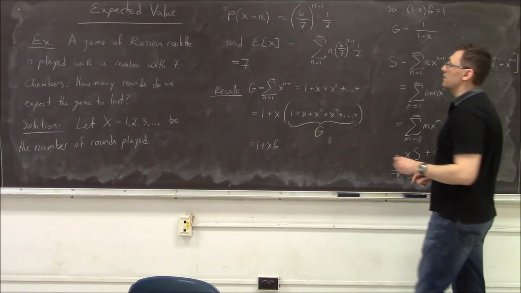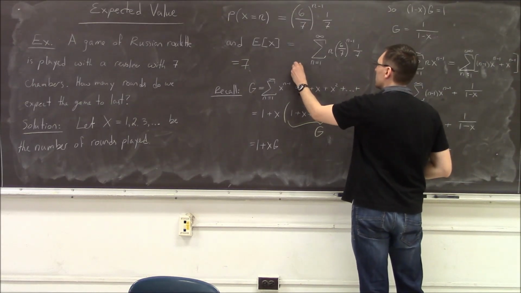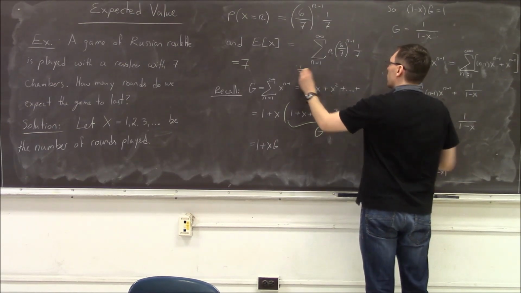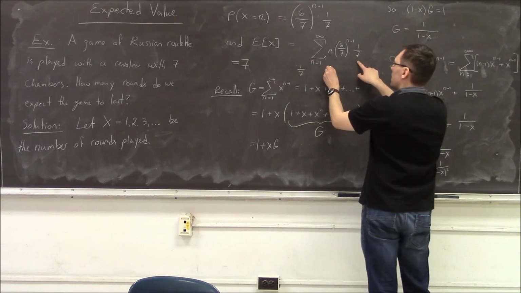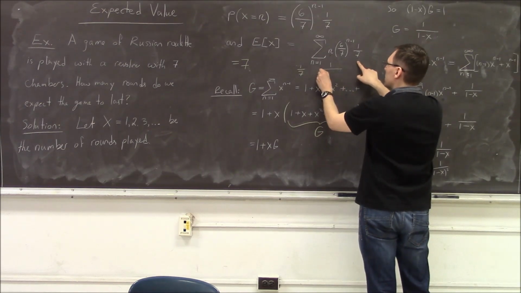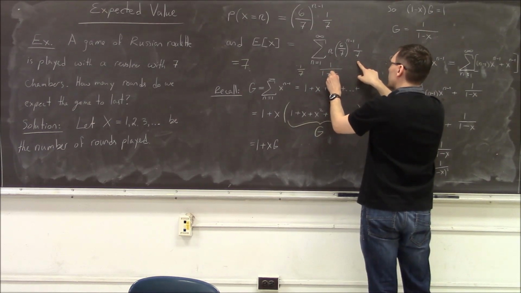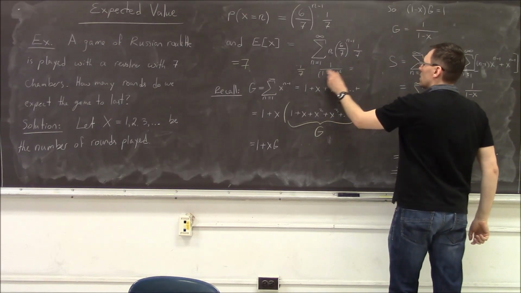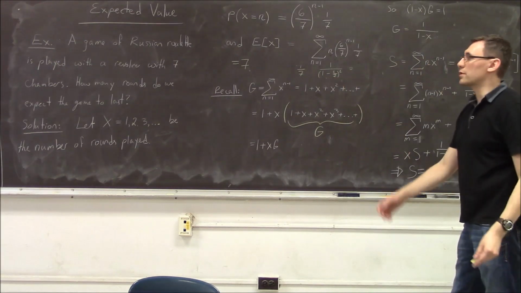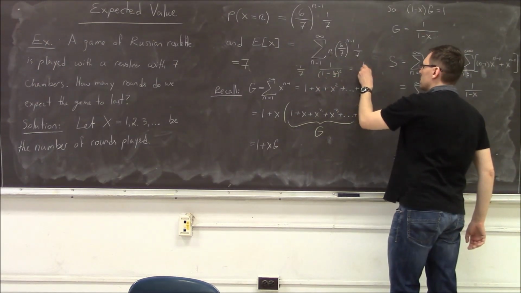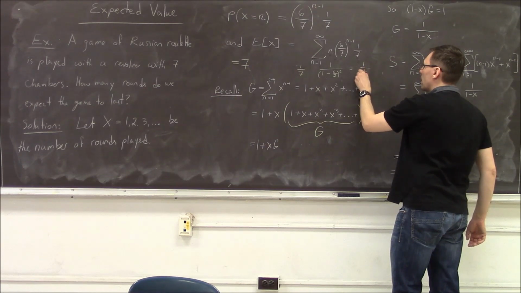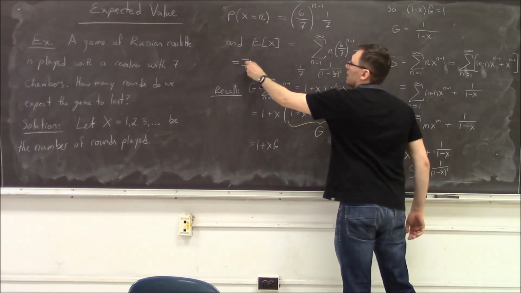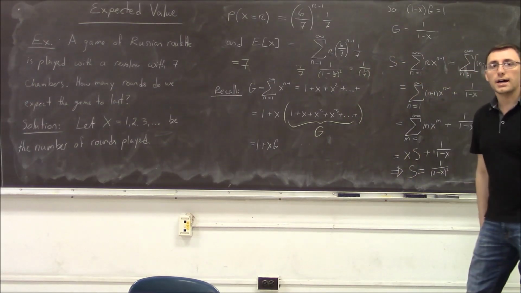So is that indeed 7? Well, let's see. We have this 1 over 7 that I factor out. Then I simply have 1 divided by 1 minus 6 over 7, the whole thing squared. What is this number? This is nothing more than 1 over 7 squared multiplied by 7. You get 1 over 7 times 7, which is 7. And indeed, the answer is 7 as we expected.